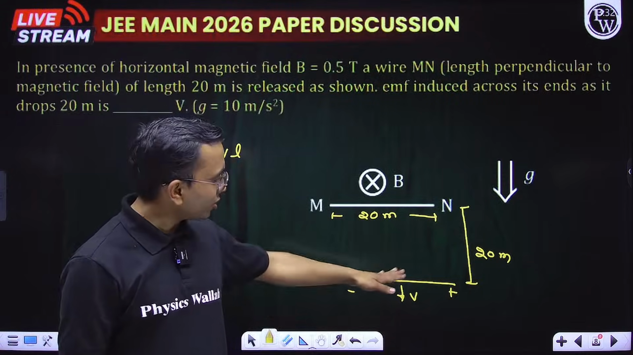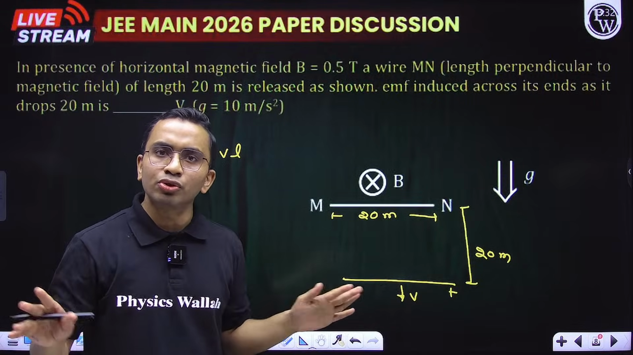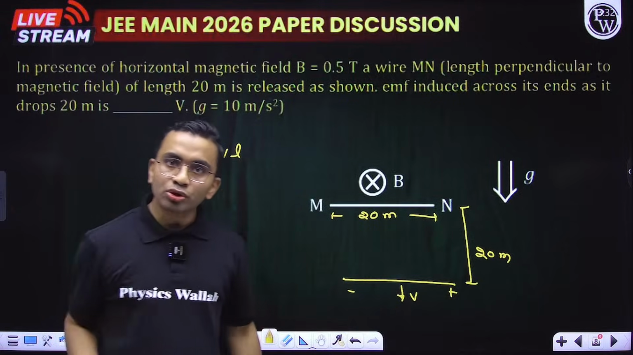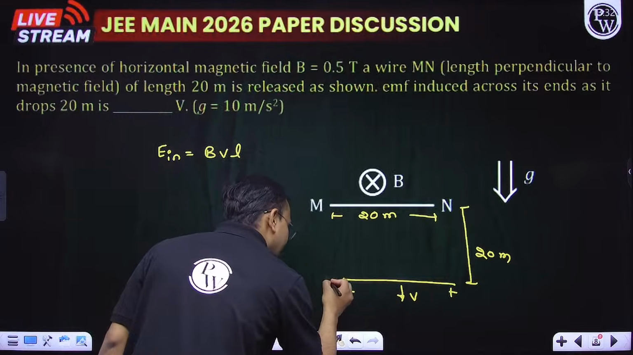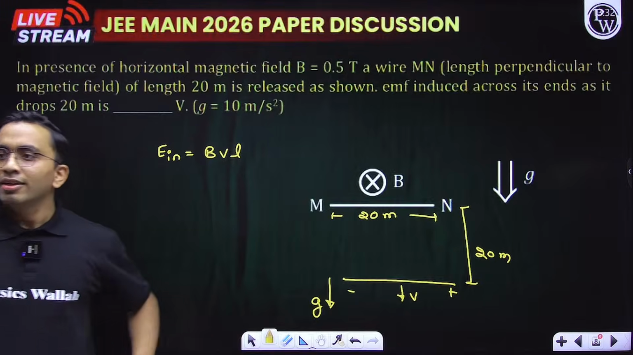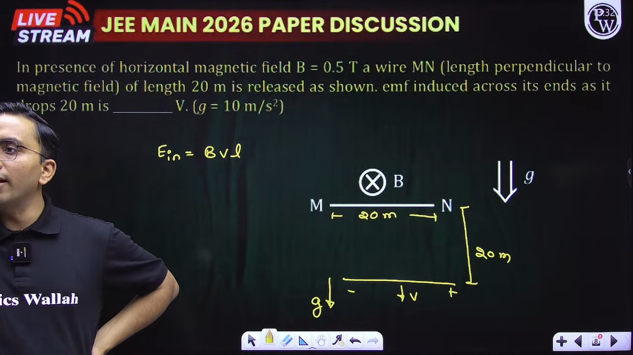Now what is the force on this wire? There is only force due to gravity. There is no force due to magnetic field. Why so? There is no current in the wire. Only force due to gravity is acting. It means it is having an acceleration in the downward direction, that is g. A should be the answer.